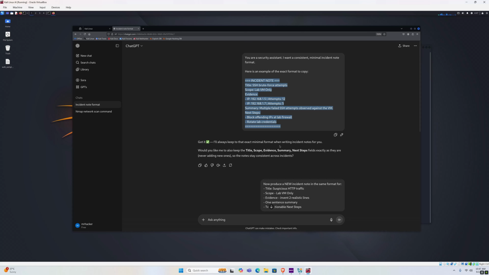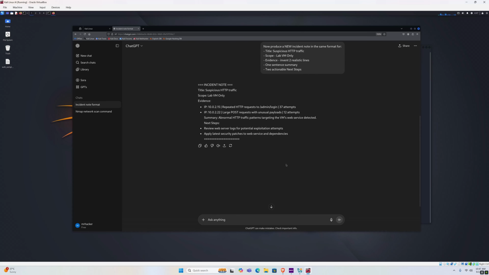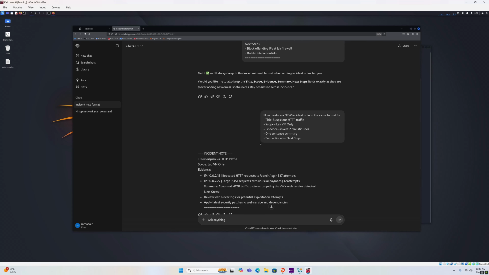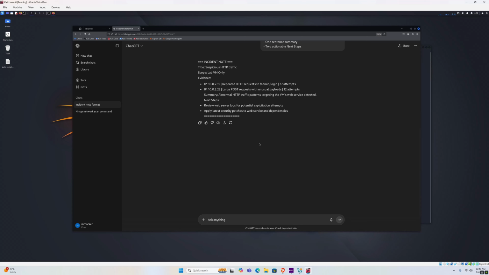It doesn't matter. You can type whatever format you want, and ChatGPT will use it in the future for any incident that you type in. You can try to repeat this with a different topic and different structure to see whether it will work. Alright, now let's move on to another example, a different example than the ones we already covered.